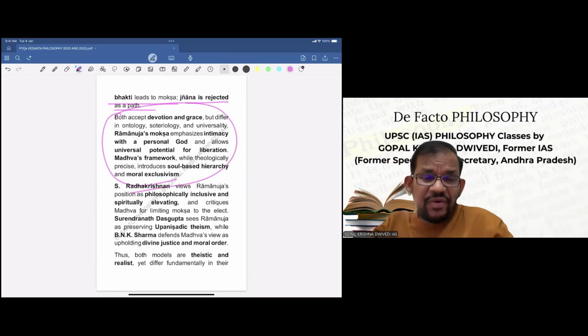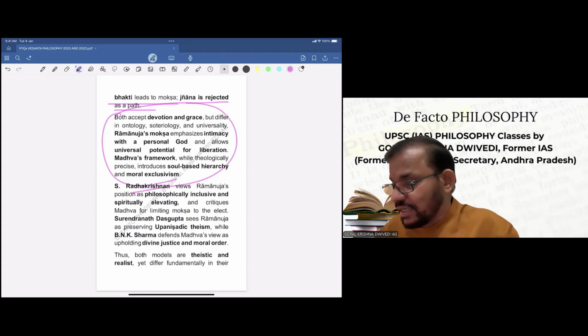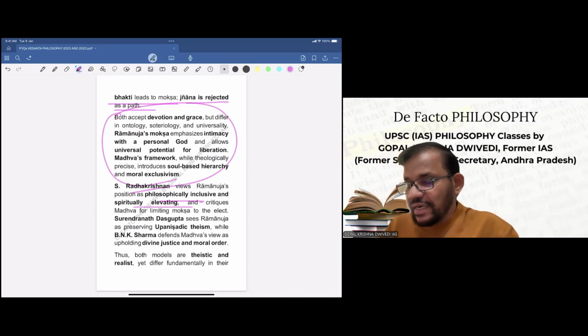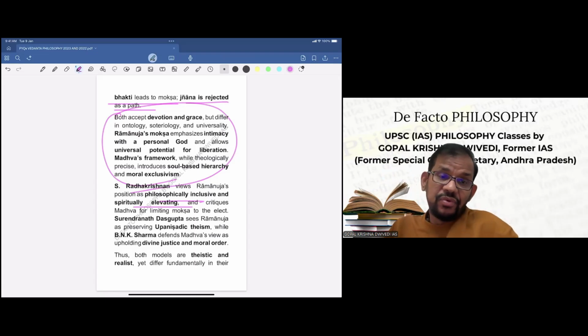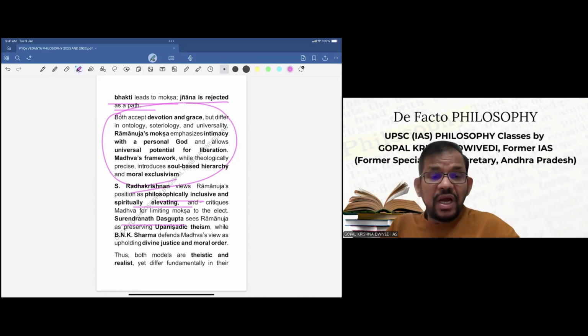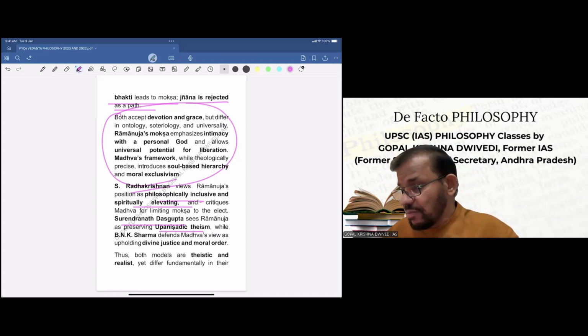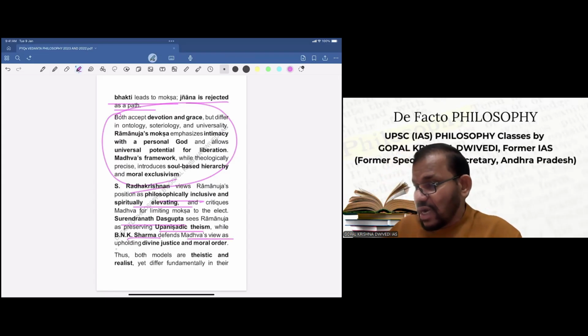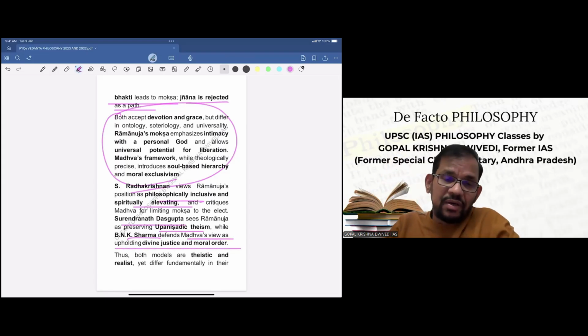Now we'll try to evaluate with views of some modern philosophers. Radhakrishnan views Ramanuja's position as philosophically inclusive and spiritually elevating, and critiques Madhava for limiting moksha to the elect few. Another modern philosopher, Surendranath Dasgupta, sees Ramanuja as preserving Upanishadic theism, while Sharma defends Madhava's view as upholding divine justice and moral order.